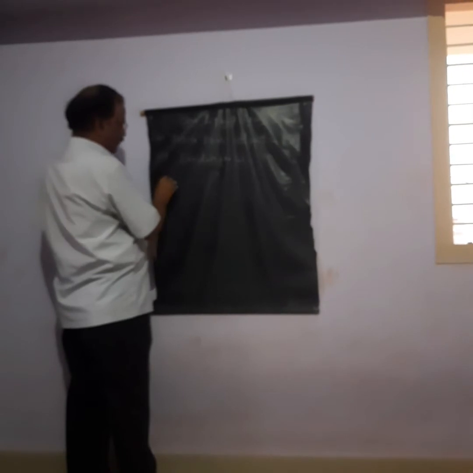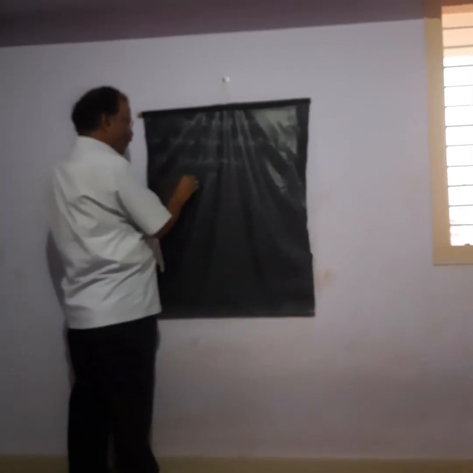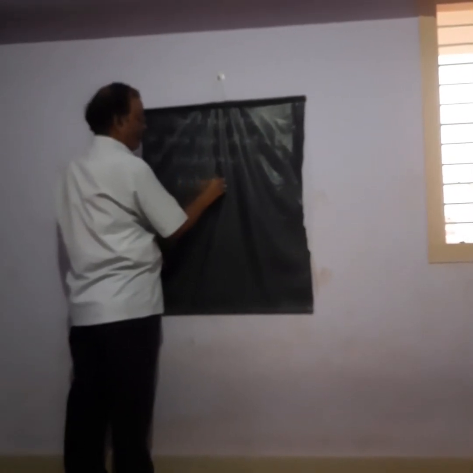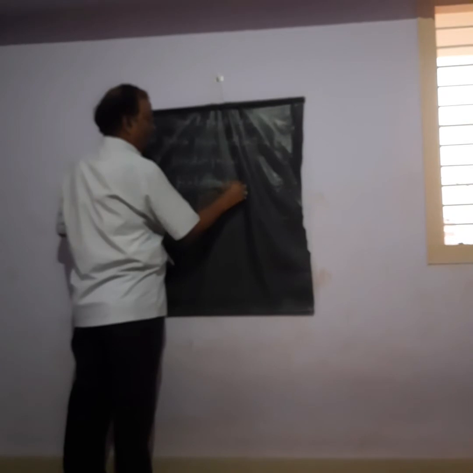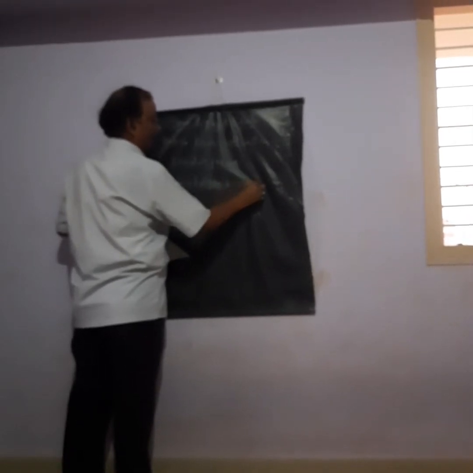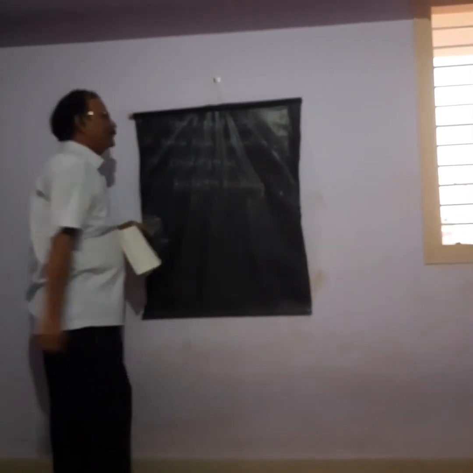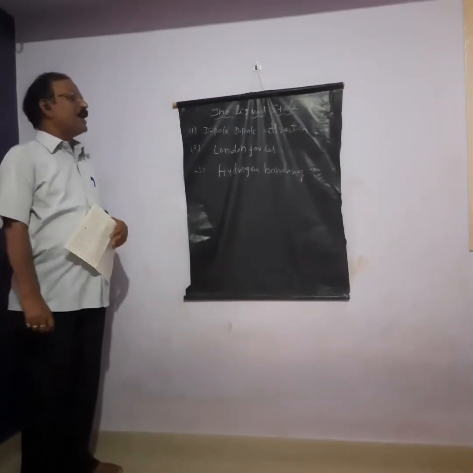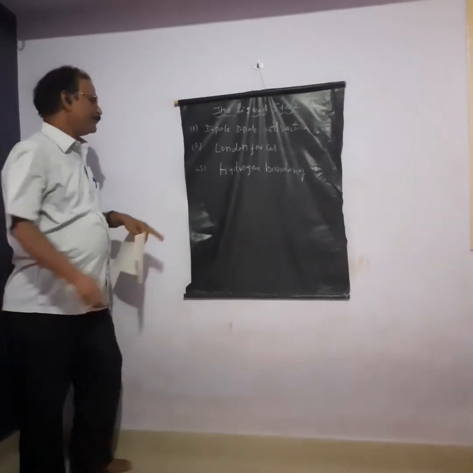The third intermolecular force in liquids is the hydrogen bond. I will explain one by one. What is this dipole-dipole attraction?